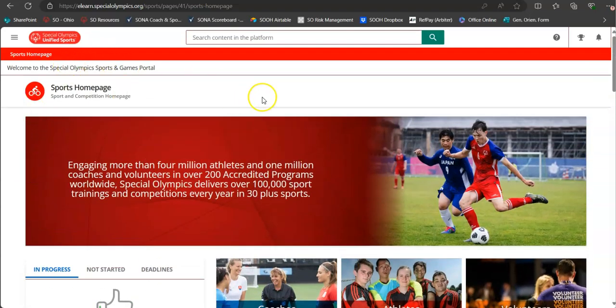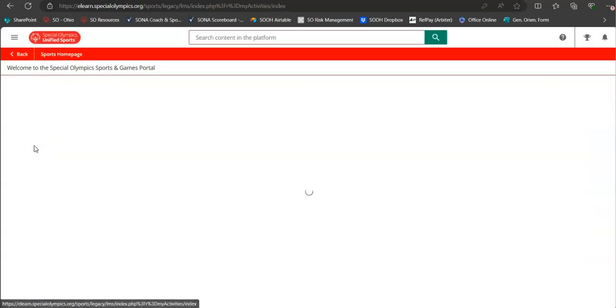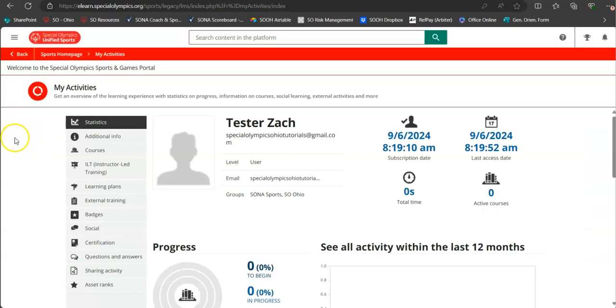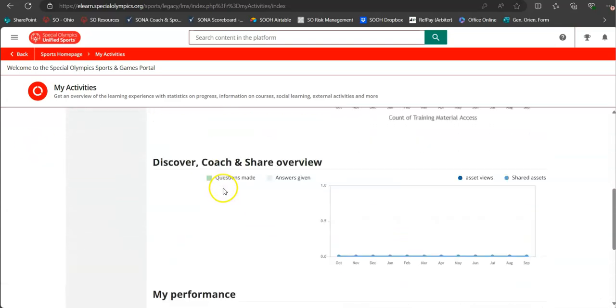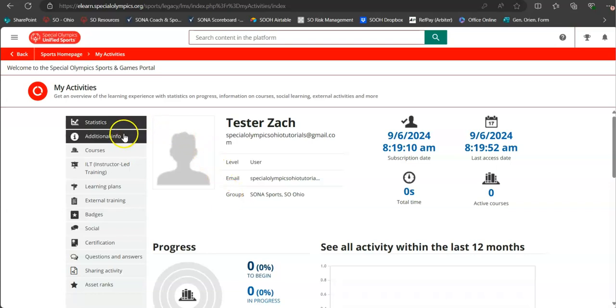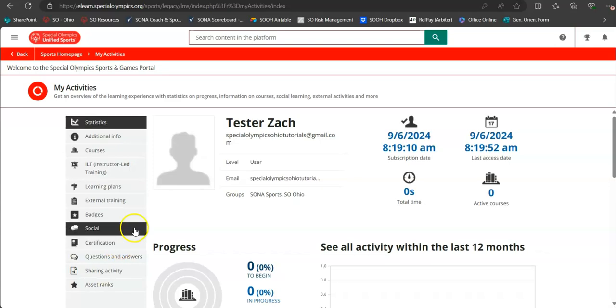A couple other things to point out here. You have this hamburger menu up here, which gives you your profile. Within the profile section, you can click on My Activities, which loads more of a detailed profile. You'll be able to see some statistics on your courses. You'll also be able to look at some of these areas, which will help.